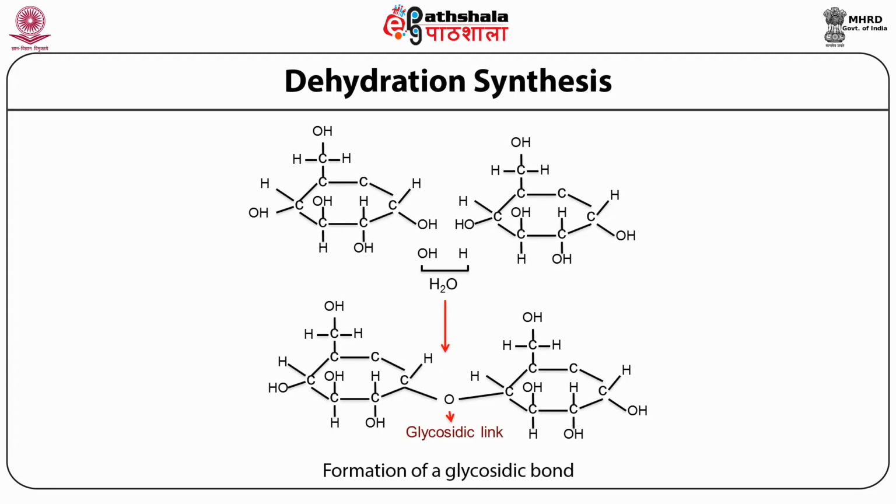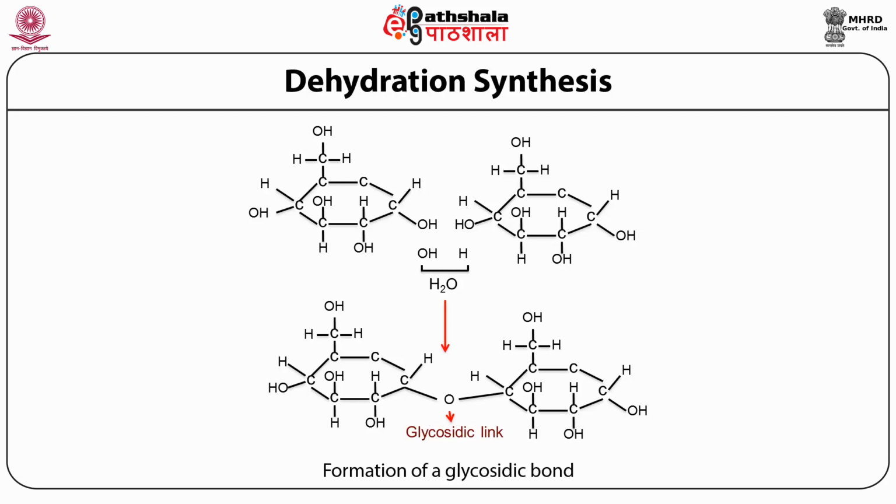And basically, it's this glycosidic linkage that connects one sugar molecule to the other, to the third, to the fourth, and so on and so forth, connecting all the sugar molecules. It is the basis for the synthesis of oligosaccharides or polysaccharides. So what happens during the formation of glycosidic linkages? Consider these two monomers that are drawn here.